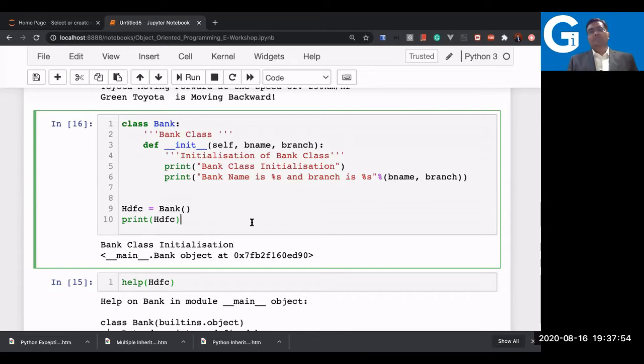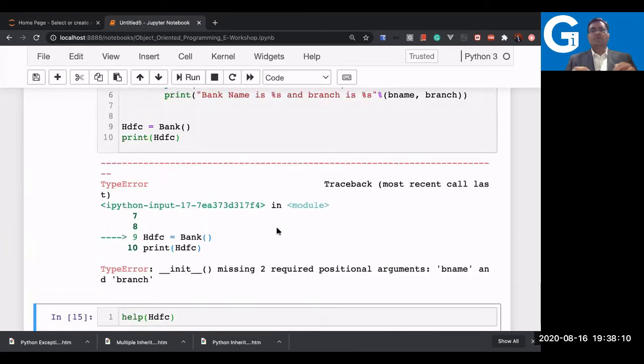What happens if I modify the init method, how does the interpreter interpret it? Obviously we are going to communicate with the interpreter by writing the code. That's why the language is an interactive and interpreted language. Let us test it now. Yes, it gives an immediate response that init is missing two required positional arguments, that is bname and branch. A very clear error by which we can easily understand what the expectation in the code is.